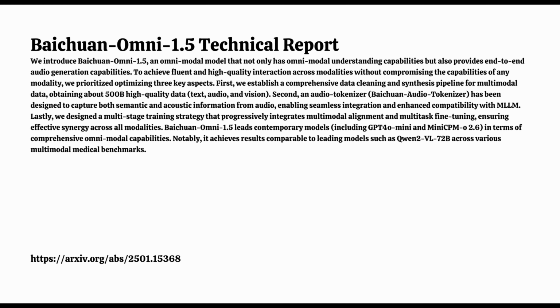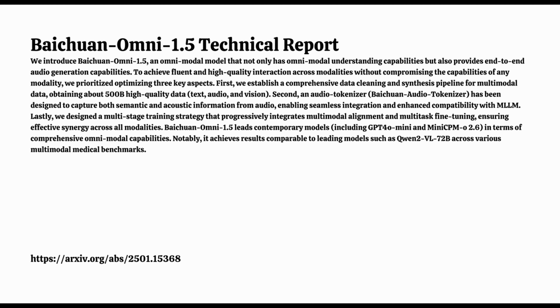Now let's revisit those performance comparisons. We talked about Baichuan Omni 1.5's general performance, but the report goes deeper and provides some more specific insights worth exploring. Yeah, for pure language tasks, they used benchmarks like MMLU, CMLU, AGIEval, CEVAL, and even GAOKAO-Bench, which actually uses questions from China's National College Entrance Examination. It's pretty impressive if it can handle that level of academic rigor.